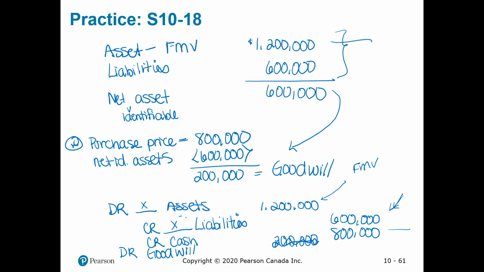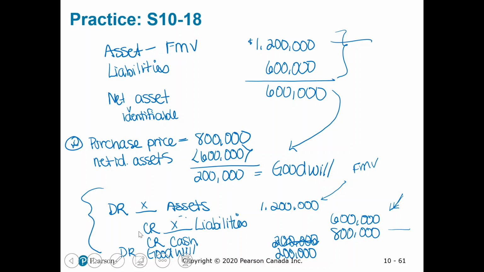I should really move it down a little bit. My lines don't line up so much there. Goodwill is really that plug of why did you pay extra, and how do you record that in your books. So it only comes up when you purchase a business and you're buying those net assets.